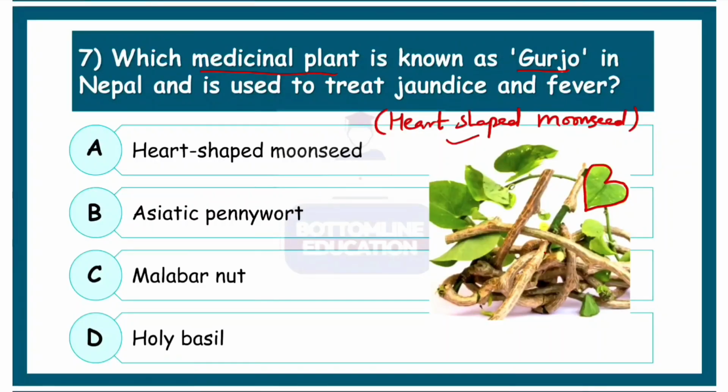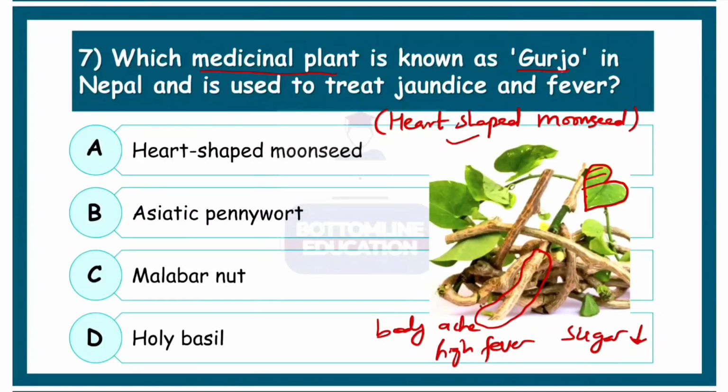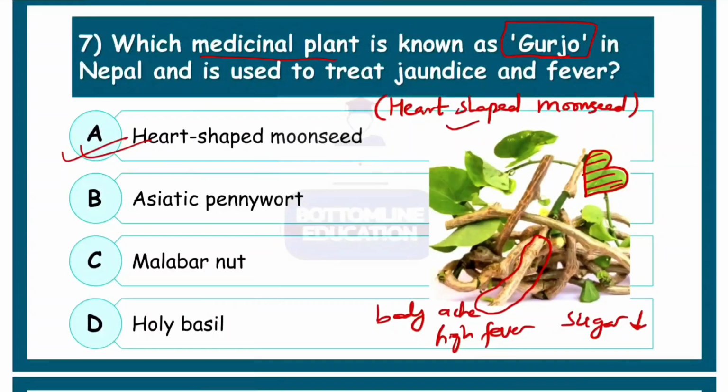And apart from that, as we remember during the COVID times, the branch, the body of the plant was boiled in water, and it was used extensively for the treatment of body aches, and similarly for treating high fever. So it is a very good remedy for body ache and high fever. It also lowers the blood sugar level. Because of the heart shaped leaf, it's also called heart shaped moonseed in English, which is basically gurjo in Nepali. So correct option A.